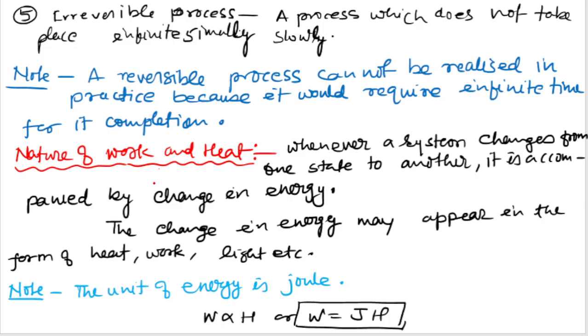Now discuss work and heat, the nature of work and heat. Whenever the system changes from one state to another, it is accompanied by a change in energy.